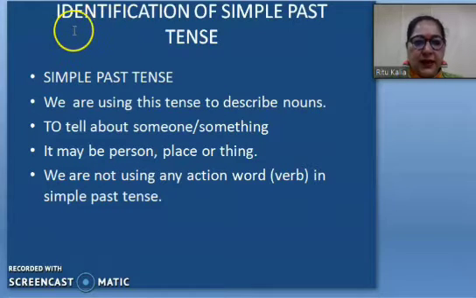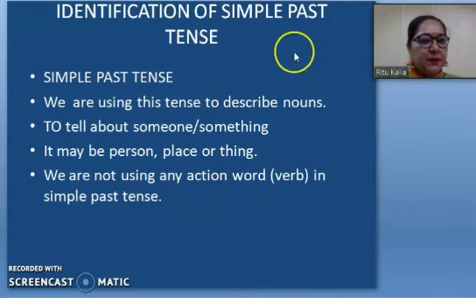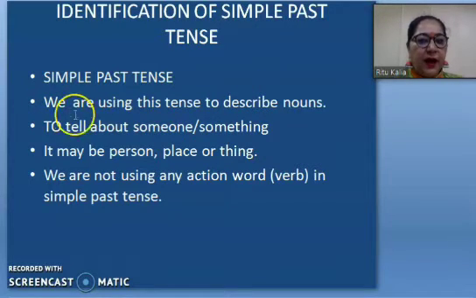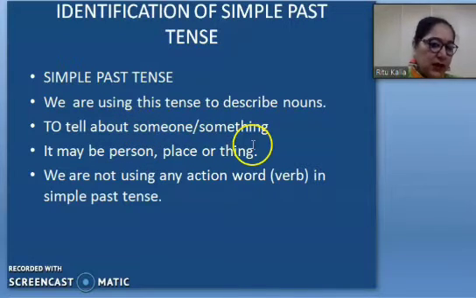Now, just see. Identification of simple past tense. How are we going to identify the simple past tense? Beta, simple past tense is that tense where we are not using any form of verb, right? We are using this tense to describe nouns. Nouns mean the name of a person, place, or thing, and to tell about someone or something.